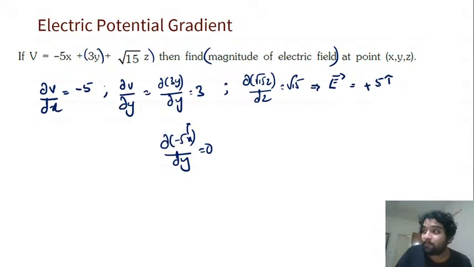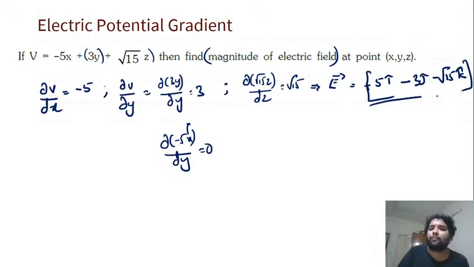All right. So field is +5 i cap. Field in this direction will be +5 and in y direction it is minus of this, right? So you'll get -3 j cap and minus root 15 k cap. बस जो पॉजिटिव है वो नेगेटिव है, जो नेगेटिव है वो पॉजिटिव है. This is the field.